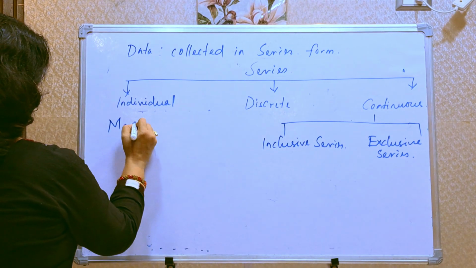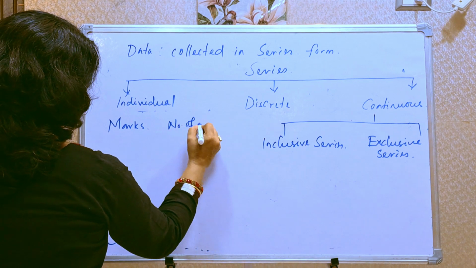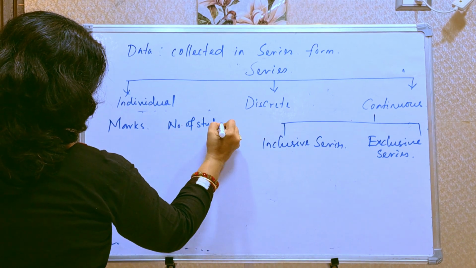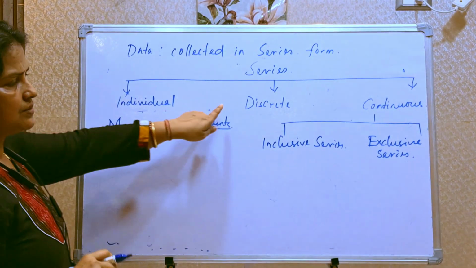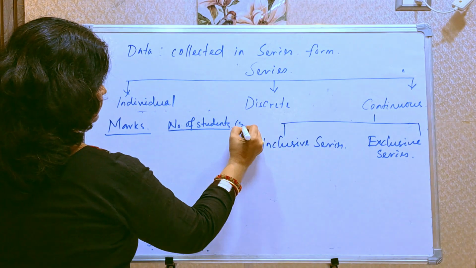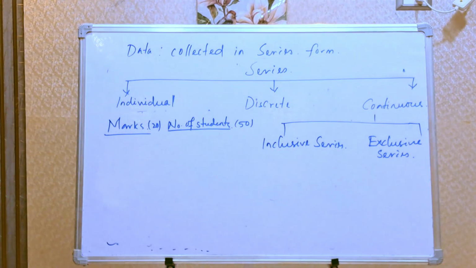Suppose this is marks and number of students. Total number of students is 50 and total marks of the exam is 20.